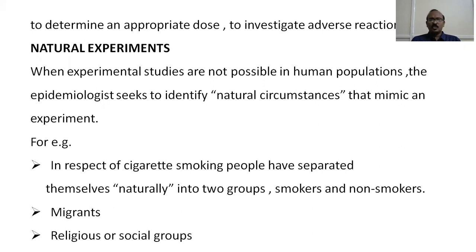Likewise, religious or social groups. Religious or social groups also are a very important source of natural experiments. Many times, religious groups congregate in fairs and festivals, and we see that the incidence of diseases in these religious or social groups is greater compared to that of other people who do not visit any religious event, fair, or festival like that. So it is naturally divided into religious or social groups, and another is a normal group.